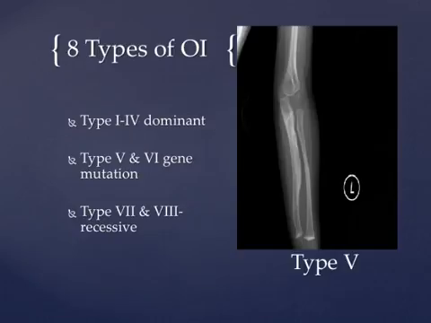There are 8 types of OI. The majority of cases are diagnosed either under type 1 to type 4. Type 1 to type 4 OI is due to a dominant gene mutation when coding for type 1 collagen. Type 5 and type 6 do not have a type 1 collagen mutation, but the genes causing them have not yet been identified. Type 7 and type 8 are newly identified forms which are inherited in a recessive manner.